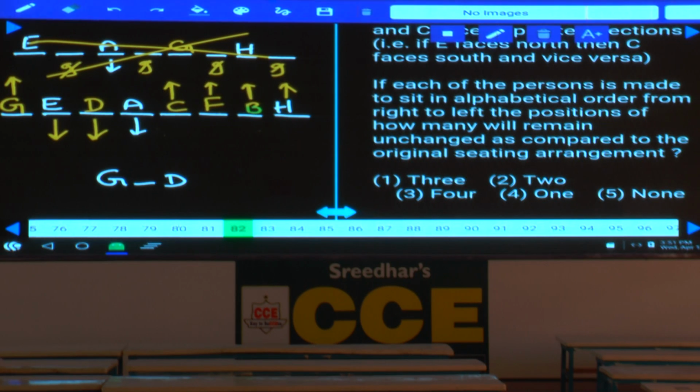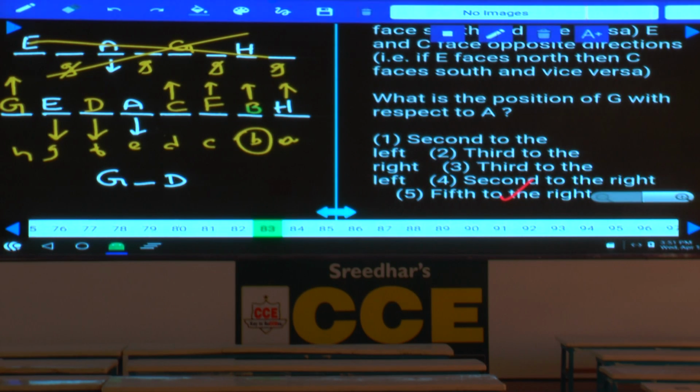Then question number 82. If each of the persons is made to sit in alphabetical order from right to left, then how many people will remain unchanged? Right to left alphabetical order starting with A: A, B, C, D, E, F, G and H. Now tell me how many persons remain in the same place? Who is that person? B. Only B remains at the same place, the other 7 persons got changed. And choice 4.